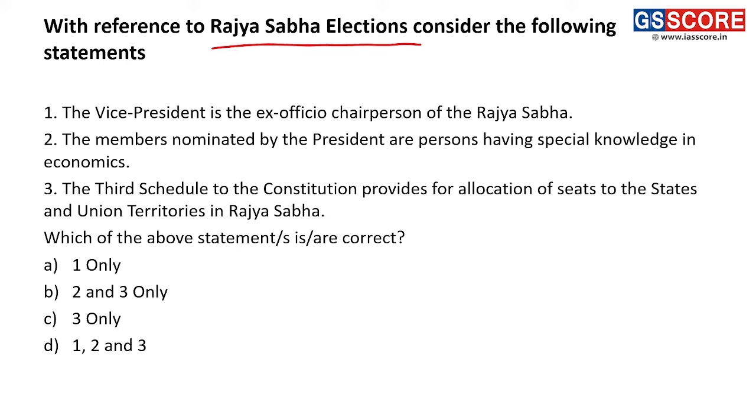The Vice President is the ex officio chairman of Rajya Sabha. Obviously, this is one of the most elementary questions that you could get. The chairman of Rajya Sabha is always the Vice President of India. So this statement is correct. No doubt about that.